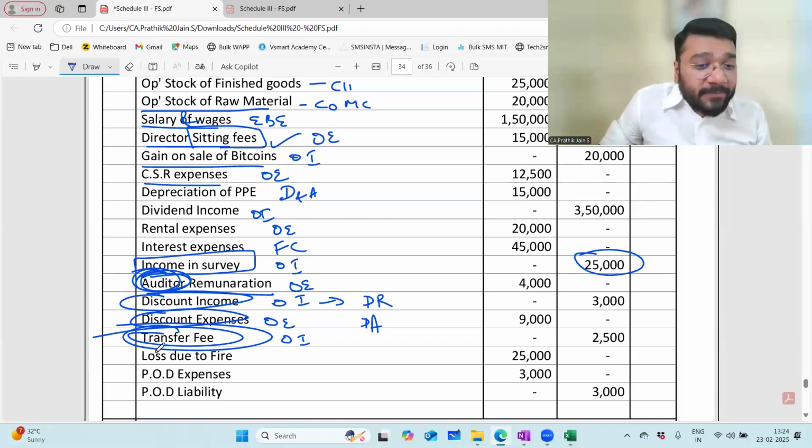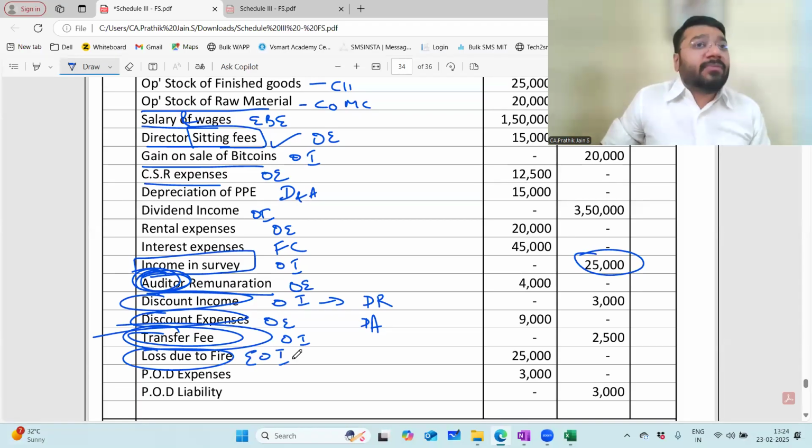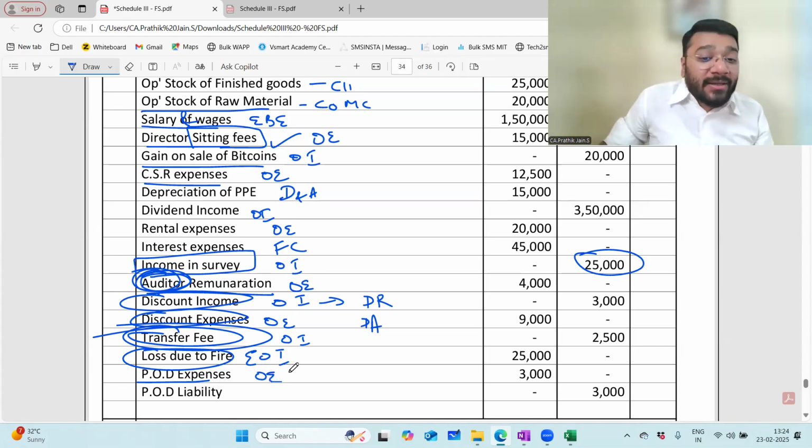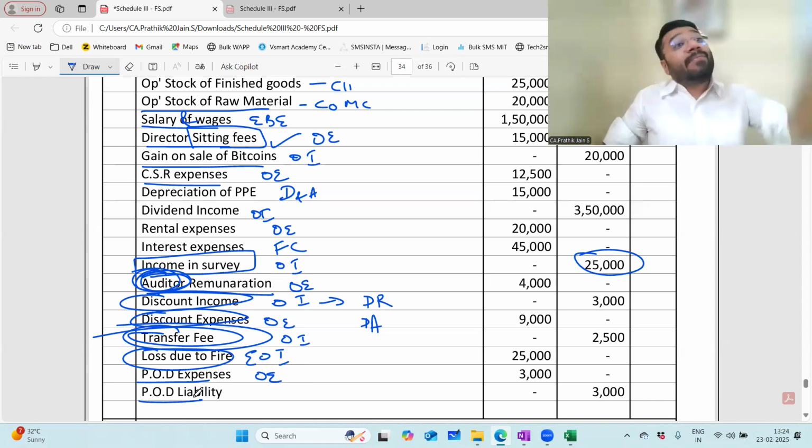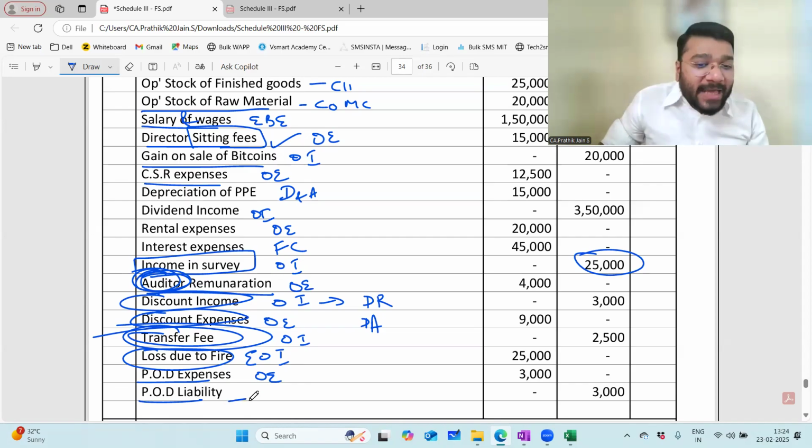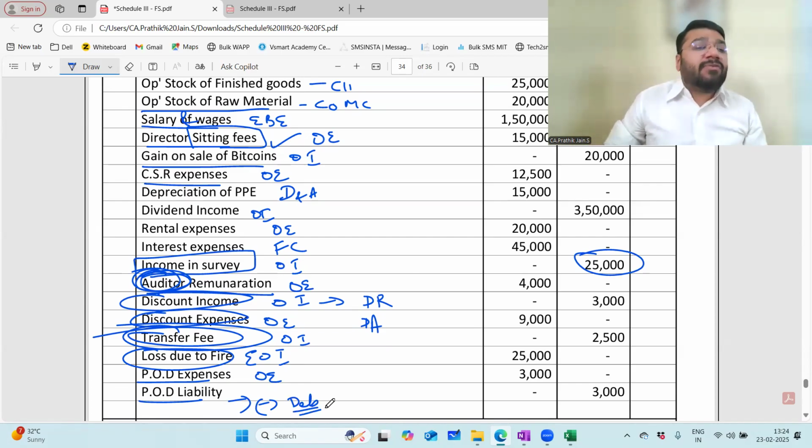Loss due to fire is what? Extraordinary item, which goes below the line item. Next is POD expenses. POD means what? Provision for doubtful debt. Expenses means it is your current year provision. It goes to your other expenses. POD liability means what? Provision for doubtful debt, closing balance. That goes as a minus item in your debtors. From debtors, you have to minus it. Am I loud and clear?